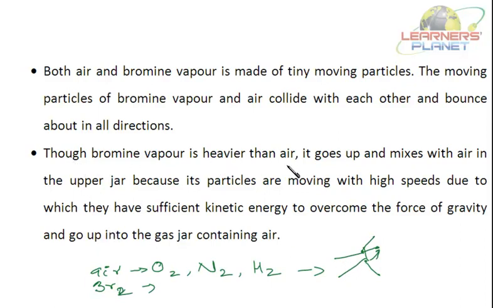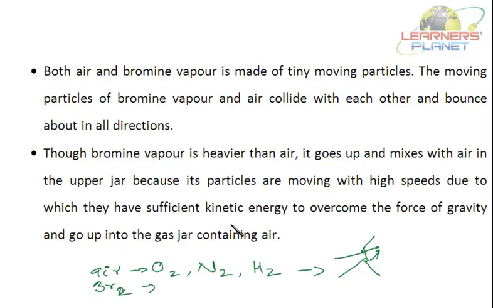Now, though bromine vapor is heavier than air, it goes up and mixes with the air in the upper jar, because its particles are moving with high speeds, due to which they have sufficient kinetic energy to overcome the force of gravity and go up into the gas jar containing air.